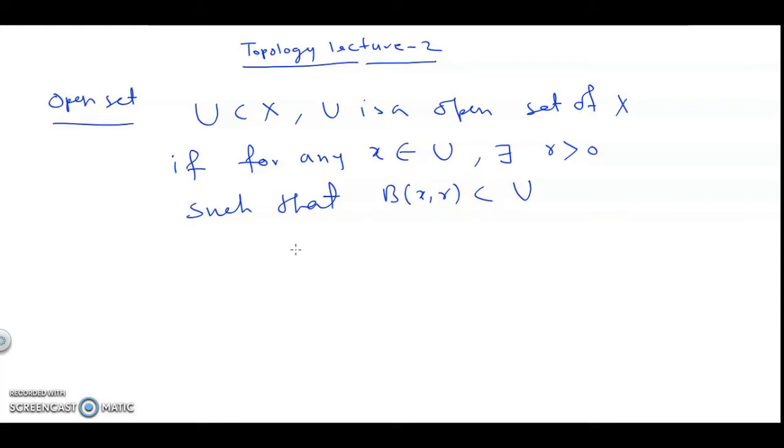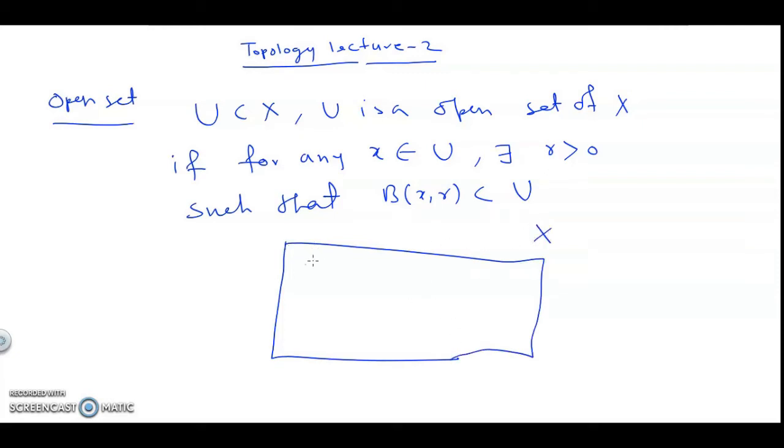Let me give the visualization of this definition. Suppose this is X, and this is U. Any U will be known as an open set if for any point of that U, we can get an open ball around it of some radius r that is inside U. That ball should be inside U. So you consider any point of this U, and you must get an open ball.